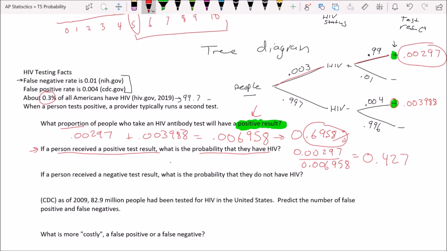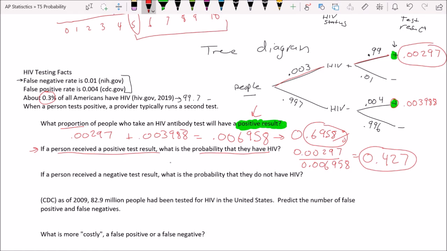Now, that's interesting. Guys, this is something especially when you go to college. I know when I was in college, it was a big push. They really want everyone to get tested for stuff like this all the time. And just because you're in college, well, they want you to get tested. Let's leave it at that. But it's very interesting that if you go and get a positive test result, according to this, it's actually more likely that you do not have HIV than if you do, which is bizarre.